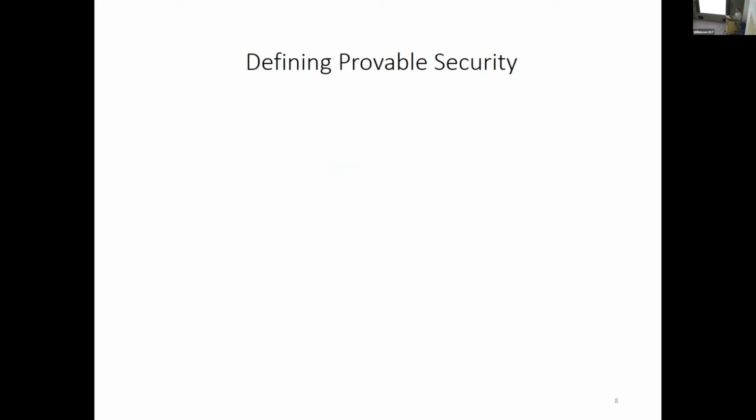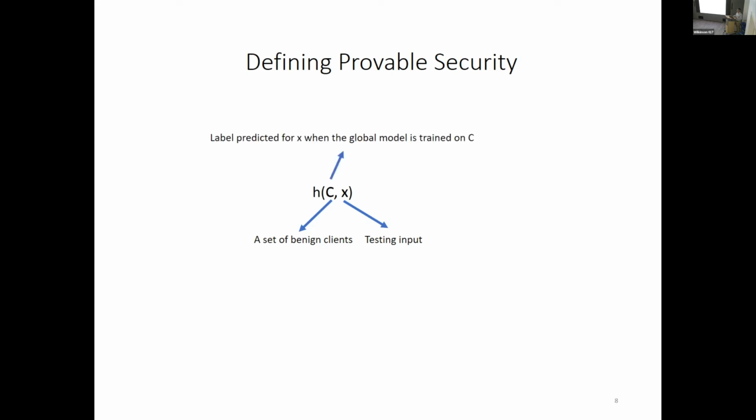Before I describe our work, I'd like to first formally define what I mean by provable security. Suppose we are given a set of benign clients C and a testing input x. H is a federated learning algorithm. H(C, x) is a predicted label for x when the global model is trained on C using the algorithm H.